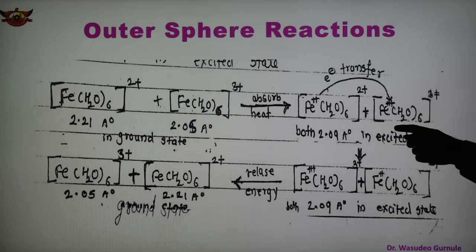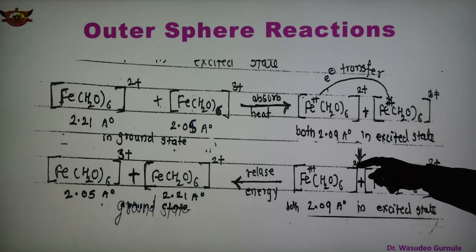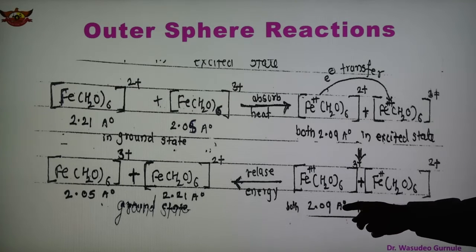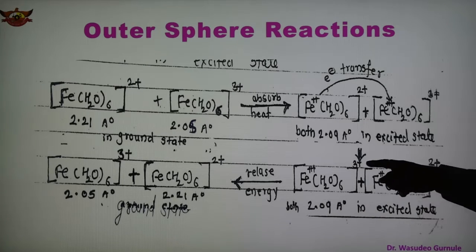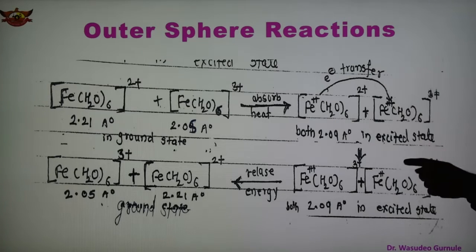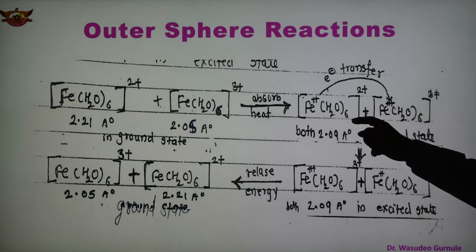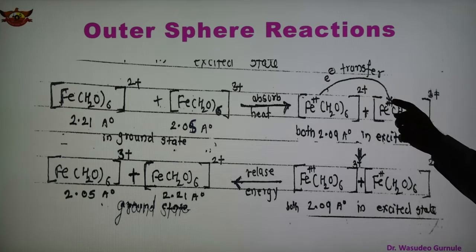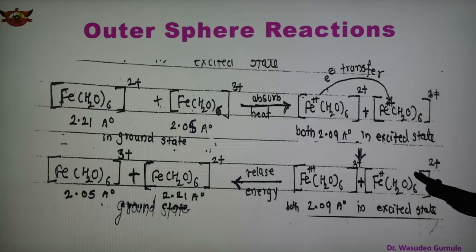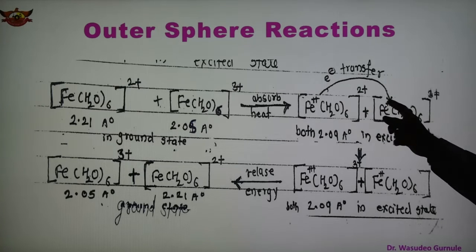Both complexes have this 2.09 bond length in the excited state. Now the transfer of electron takes place. After adjustment to bond length 2.09, the electron transfer occurs, shown here.